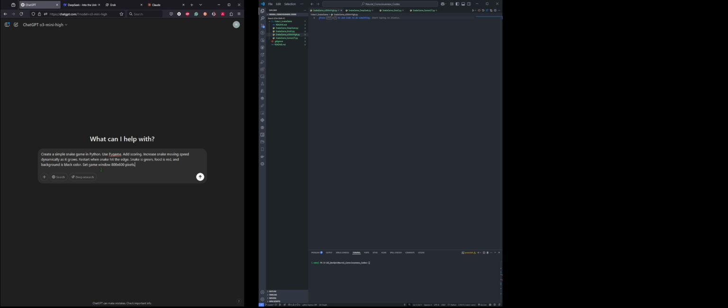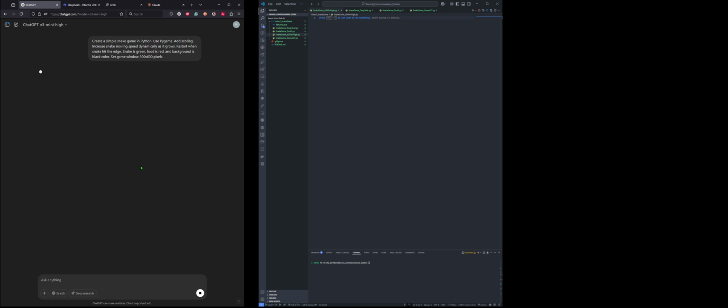Now I'm not going to check this search option because it will search the web and take time. And the other is deep research, which I will also not use now, just to see the plain simple way. How does it work? In the case of OpenAI ChatGPT o3-mini-high, now it's reasoning and making its decision to give us the code.